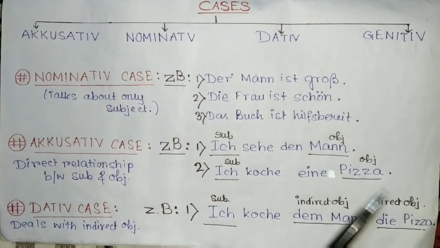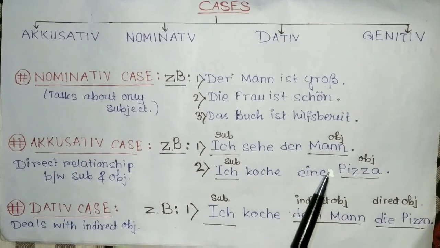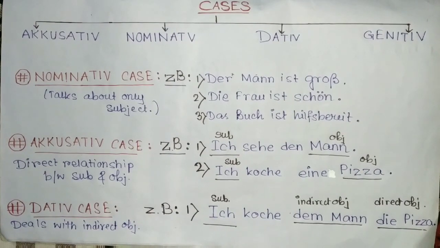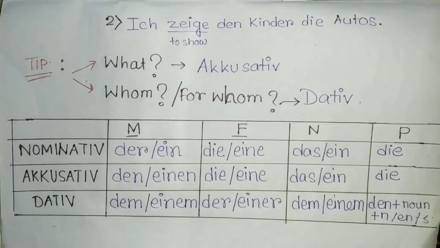Ich koche die Pizza. Like here I have said. Similarly, when I'm adding dem Mann, ich koche dem Mann die Pizza, I want to say I am cooking the pizza for the man. For whom? When I'm questioning with for whom, I'm getting the indirect object. These indirect objects, when they are there in a sentence, it deals with the dative case.